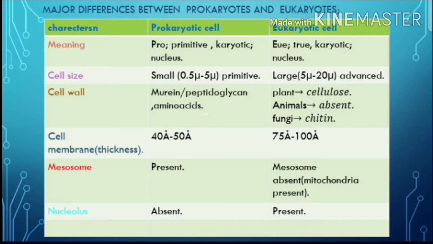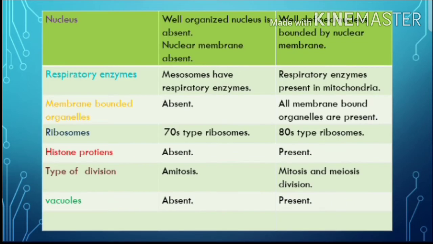Nucleolus. The nucleus and nucleolus are absent in prokaryotic cells, while the nucleolus is present in eukaryotic cells, inside the nucleus. Next one, nucleus.